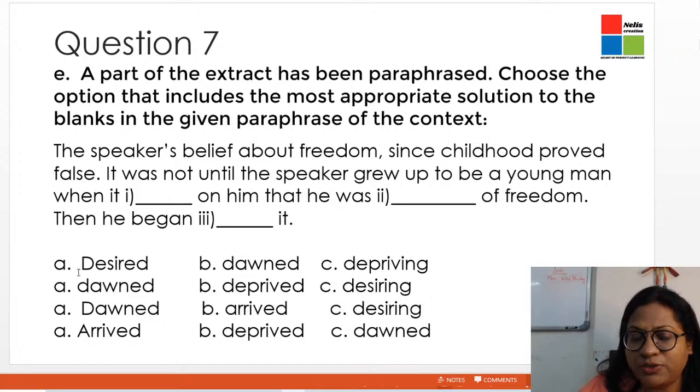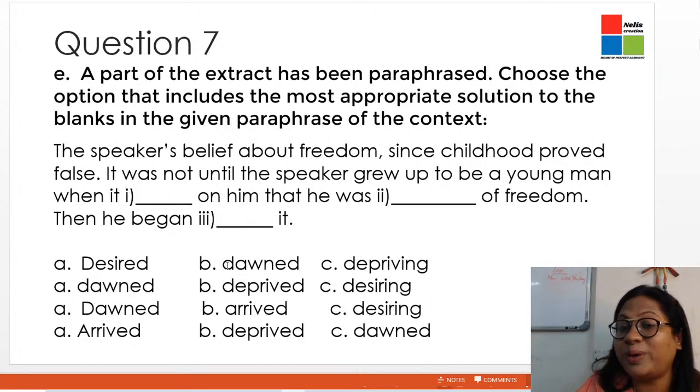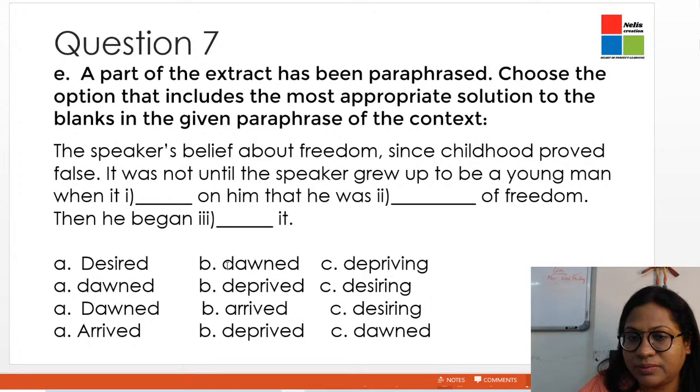So the first option, when it desired on him. The word desired, it cannot be desired on him. So therefore, we don't even need to go to the second and the third option. The first option itself tells us that we should not waste our time on this option because the first answer itself is wrong. We move on to the second one.